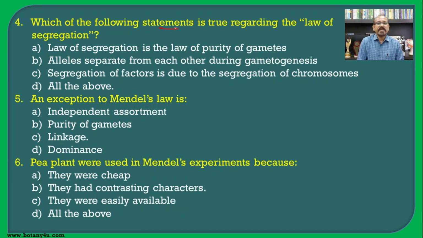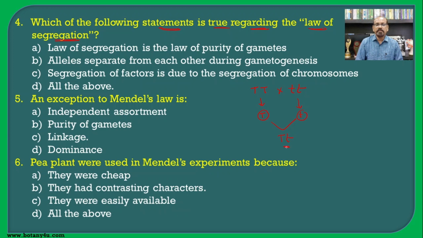Which of the following statements is true regarding the law of segregation? As we have seen earlier, when a pair of alleles is brought together in a hybrid, the members of the allelic pair remain together without mixing with each other and separate, or segregate, at the time of gamete formation. For example, if capital T, the tall plant, is crossed with the dwarf plant, small t, having the gamete, that is the capital T containing and here the small t containing, and they are crossed, that is the capital T and small t.